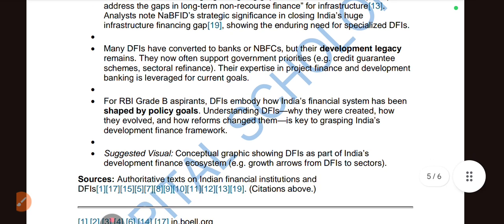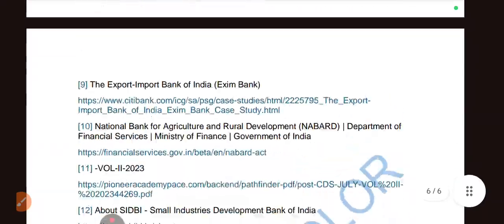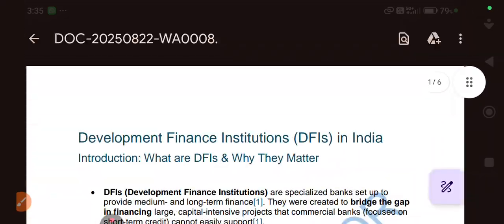Many DFIs have converted into banks like ICICI and IDBI. For RBI Grade B aspirants, DFIs embody how the financial system has been shaped by policy goals. Understand the DFIs, why they were created, and how DFIs work. Okay, this is today's video. These are the sources which I used. So these are the DFIs.